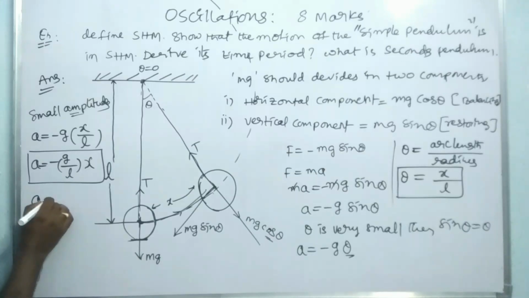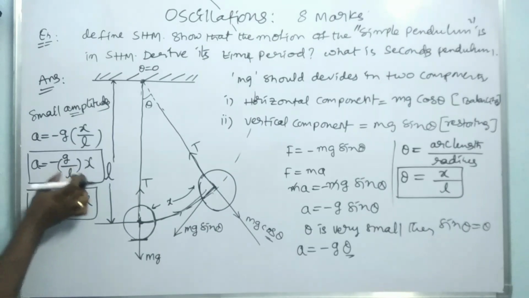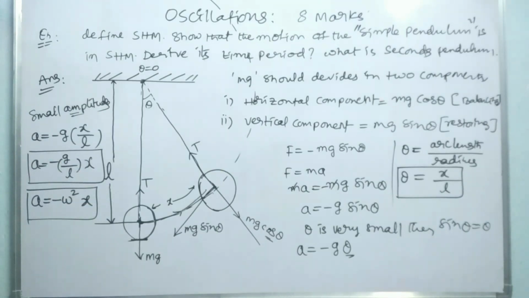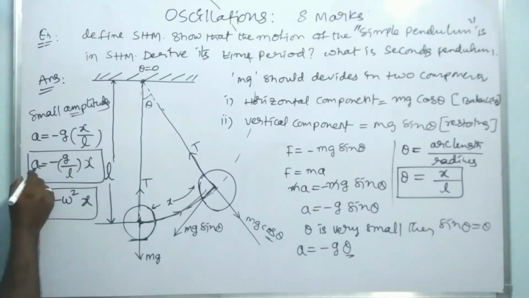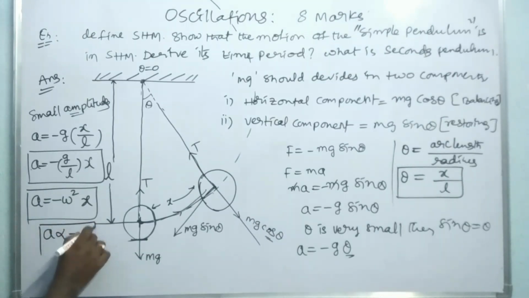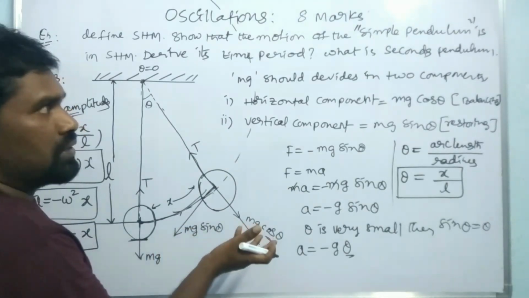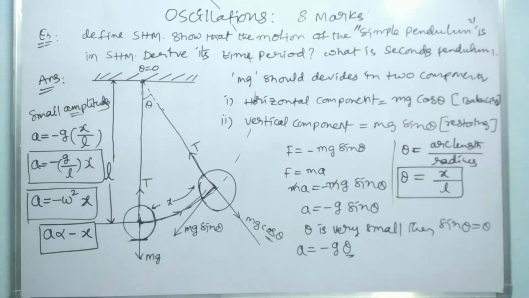This can be compared with minus omega square x, which is the basic equation of simple harmonic motion. Here omega square is the constant, x is the displacement. Here g by L is the constant, x is the displacement. Hence from this equation we can write that a is proportional to minus x, which gives us the definition of simple harmonic motion. Clear? So the motion of the pendulum is simple harmonic motion.